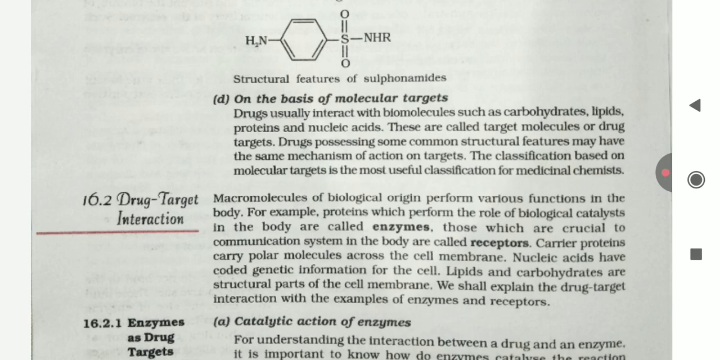Carrier proteins carry polar molecules across the cell membrane. Nucleic acids have coded genetic information for the cell. Lipids and carbohydrates are structural parts of the cell membrane. We shall explain the drug-target interaction with the example of enzymes and receptors.